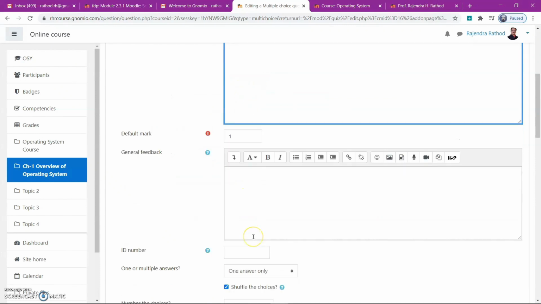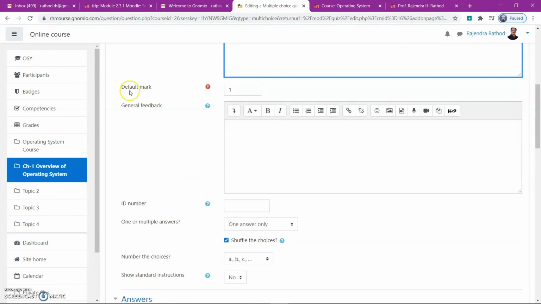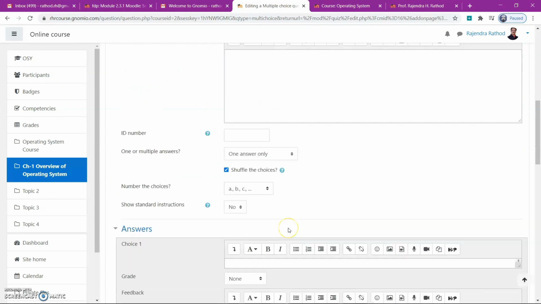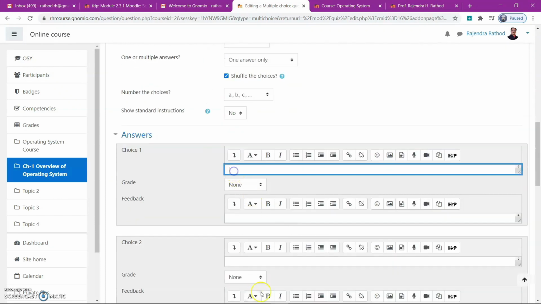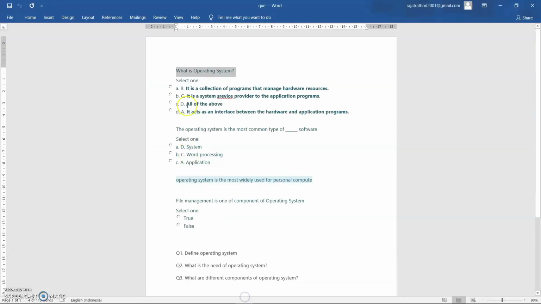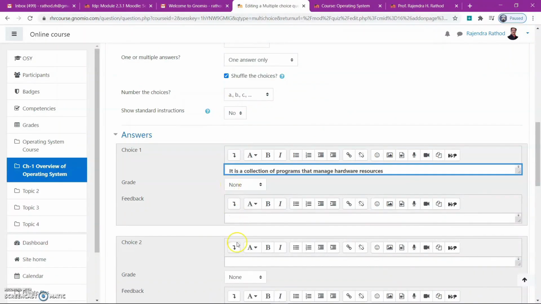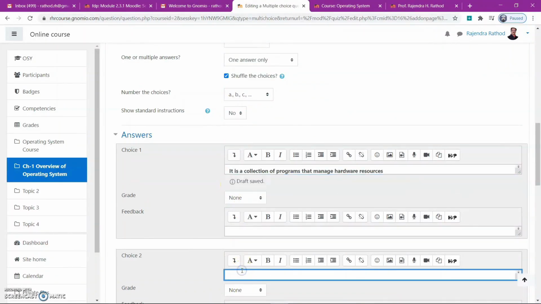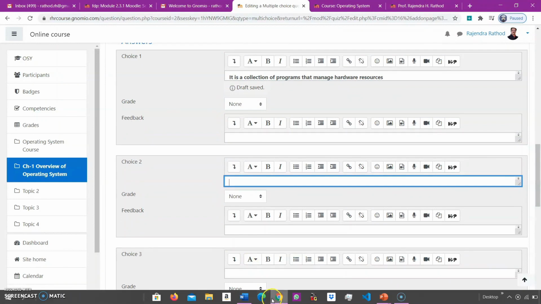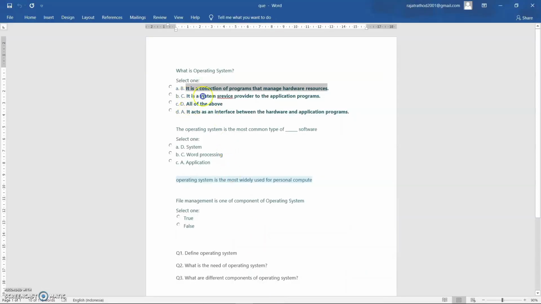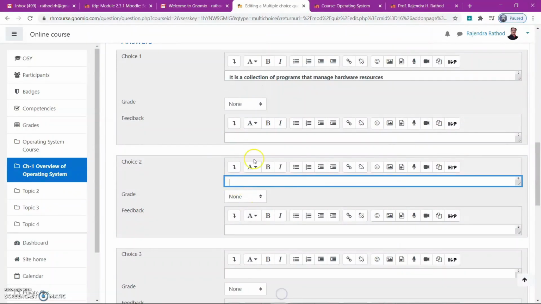Select one. Default mark is 1 if answered correctly. Here we have to enter the options, one by one we'll add all the options.